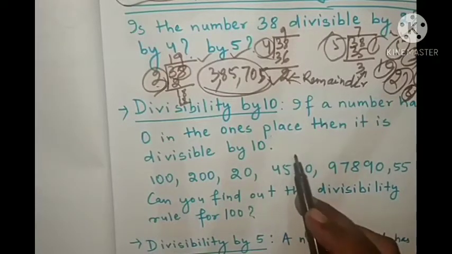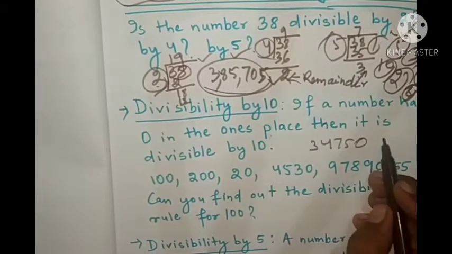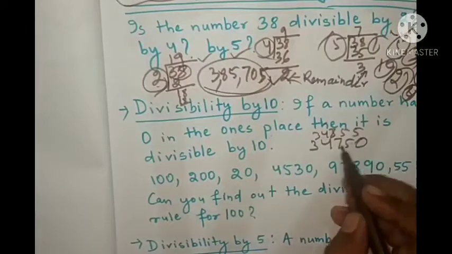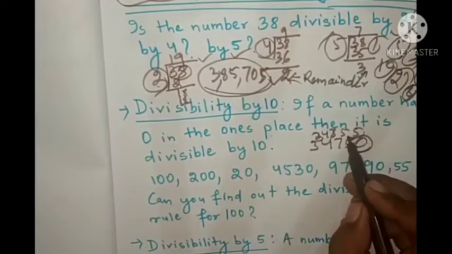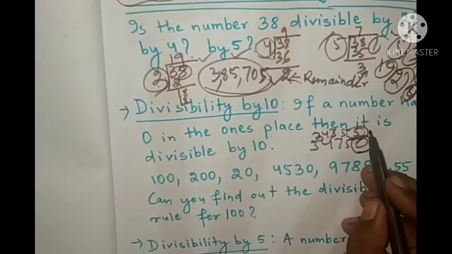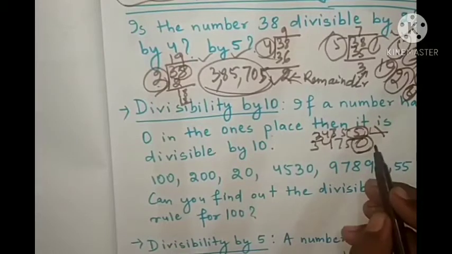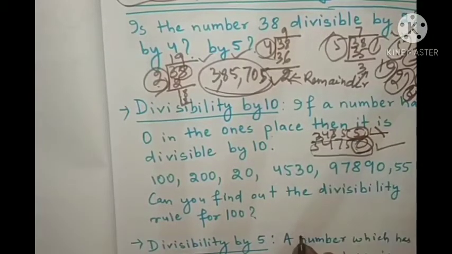If this is 34750 and 34755, look at it: in 34755, 5 is present at ones place, it is not 0, so this is not divisible by 10. But in 34750, 0 is present, that's why it is divisible by 10.